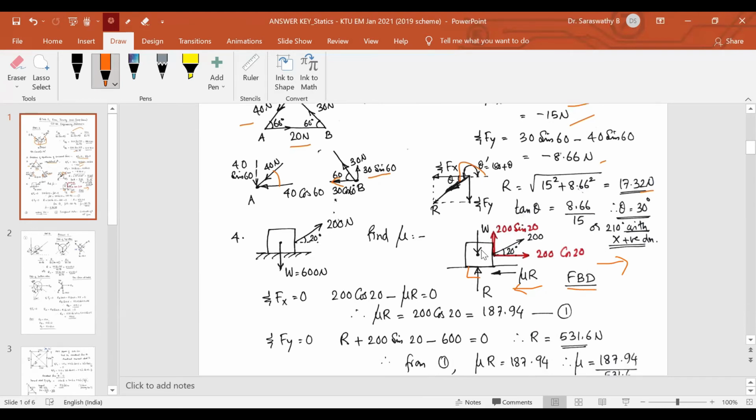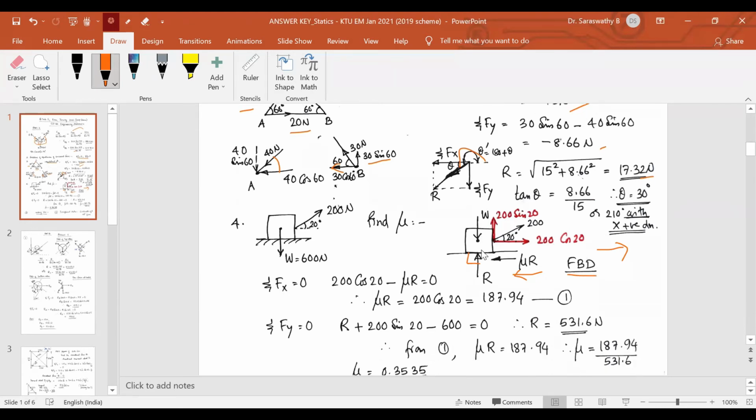Now let us write down the equations of equilibrium. Sigma Fx is equal to 0. 200 cos 20 towards the right, so 200 cos 20 first, and mu R towards the left, so minus mu R is equal to 0. First equation. From that we get mu R. Now write sigma Fy is equal to 0.